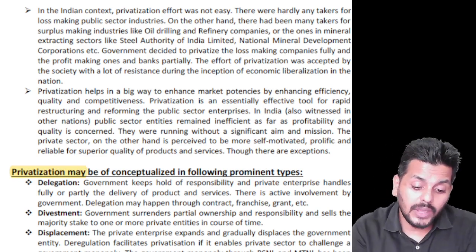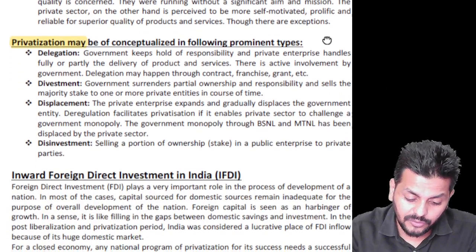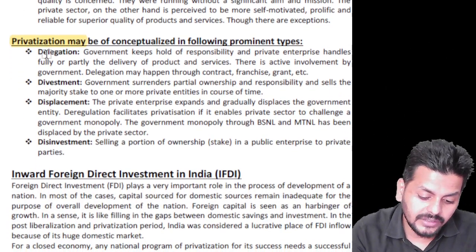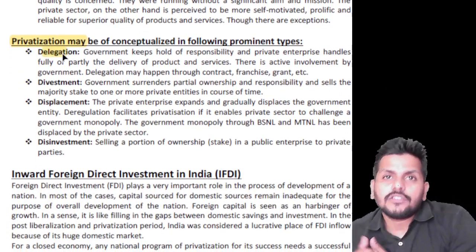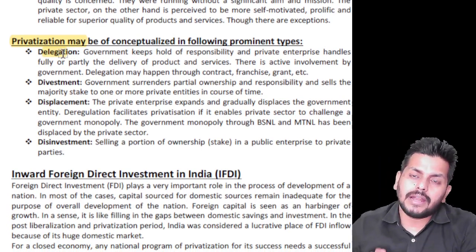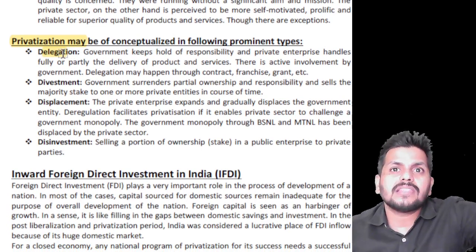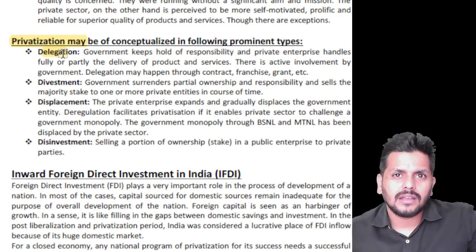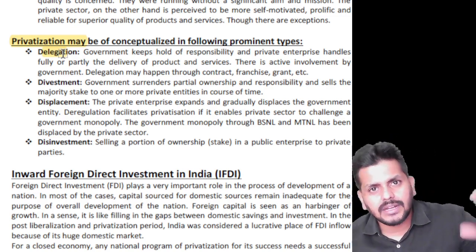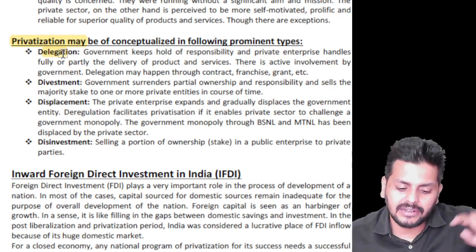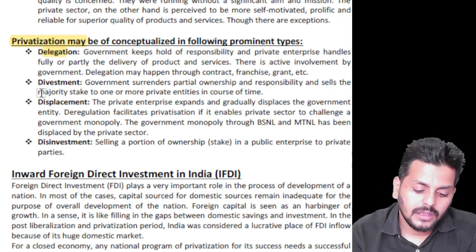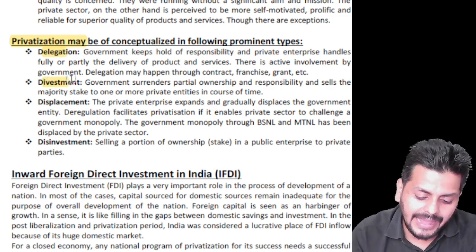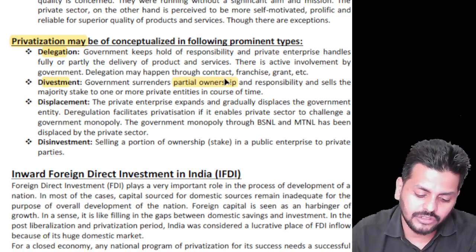There are four ways of doing this privatization, which I'm focused on right now, the first being delegation. The government will still keep the power and holding, but will only delegate the work to be done by private enterprises. This is more like a contract. The government's ownership will continue, but services will be rendered by private entities, called delegation. If they wish to sell some stake, that is called divestment, which surrenders a partial ownership.